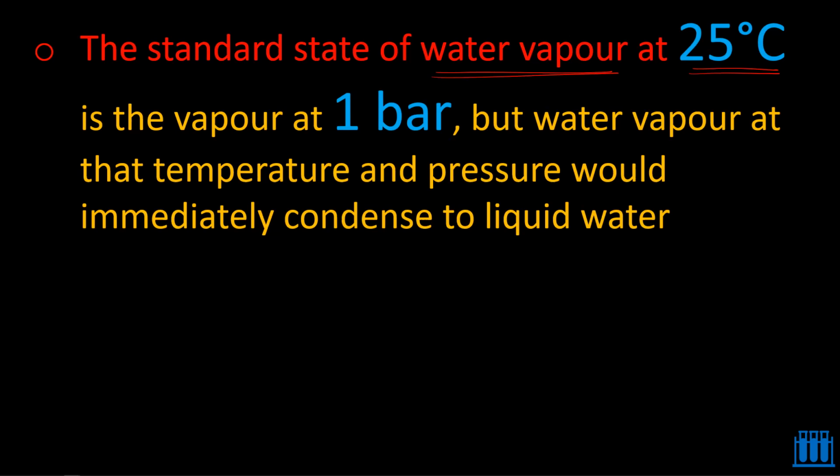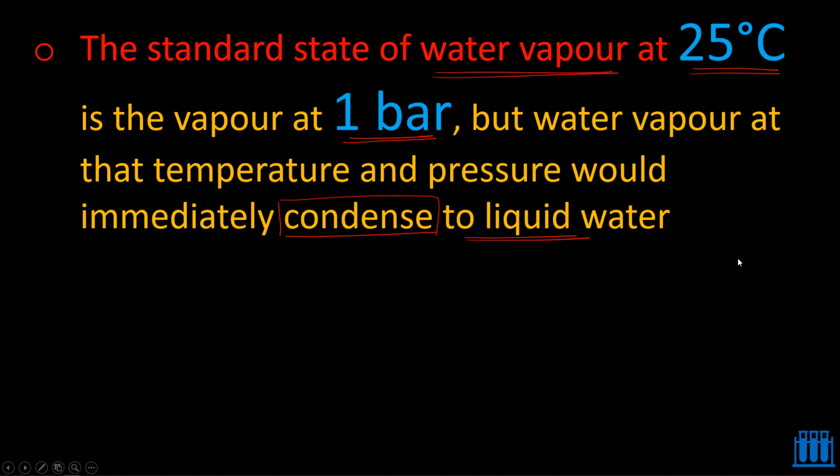Does the water vapor exist? In fact, no. What happens if you take the water vapor at 25 degrees Celsius and 1 bar pressure? At this temperature and pressure, it immediately condenses to liquid state. That means the water vapor is not stable at 25 degrees Celsius and 1 bar pressure, but still you are able to report the standard state of a vapor at 25 degrees Celsius and 1 bar pressure.